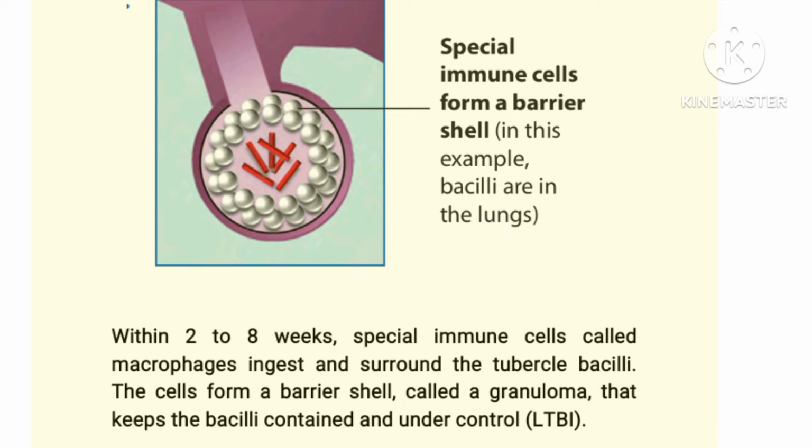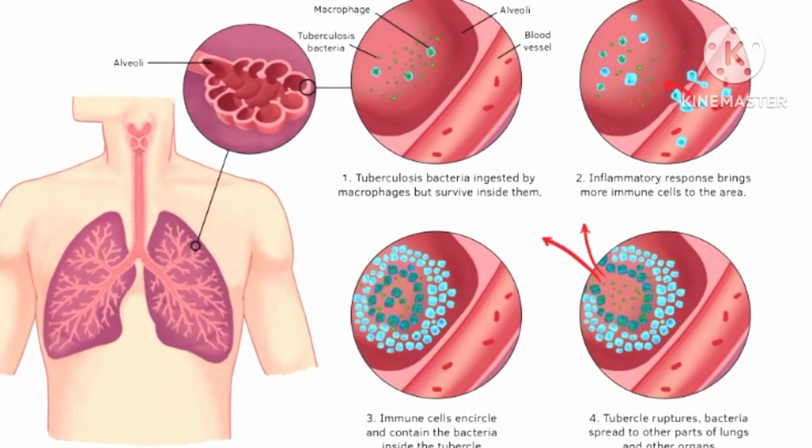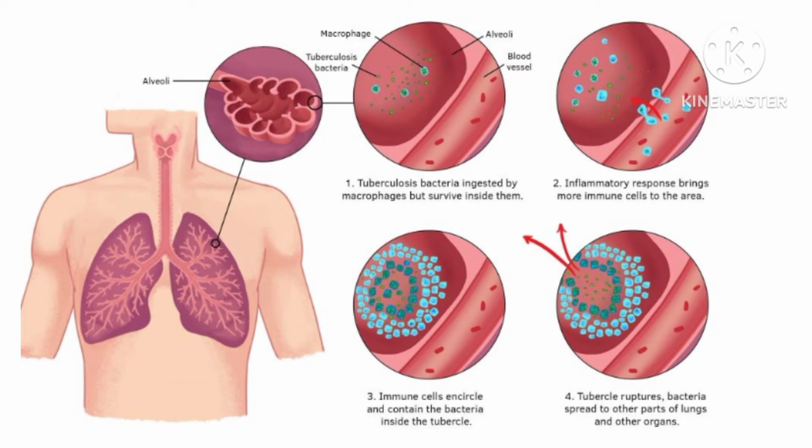This microorganism of the TB that is inside the granuloma is active but cannot cause any infection because it's still inside the phagocyte. Unless it breaks away from the phagocyte, it cannot cause any symptom. Like I said in the beginning of the lecture, the bacilli loves air and it resides in the alveoli. Looking at the diagram, you find that it stays in the alveoli.